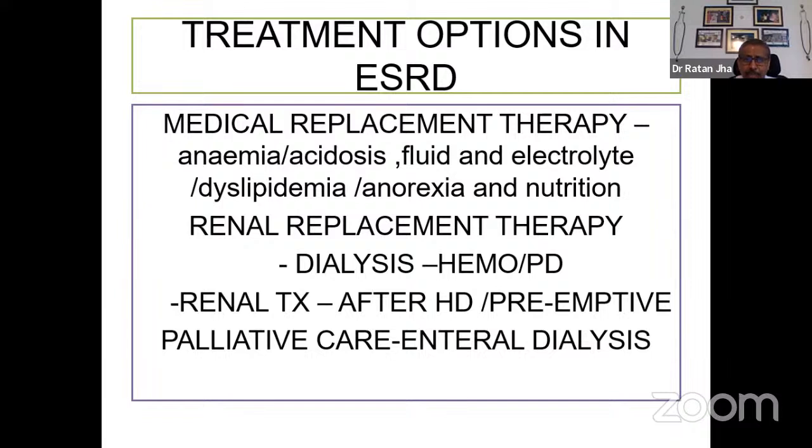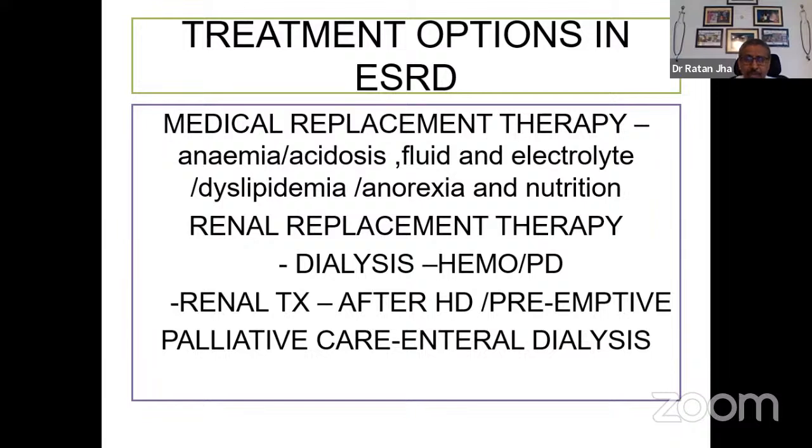So medical replacement therapy is to be provided along with the renal replacement therapy, which is usually hemodialysis in our country. 90% of patients are on hemodialysis, and 5 to 10% of patients in different centers are on peritoneal dialysis, which is also a form of dialysis.